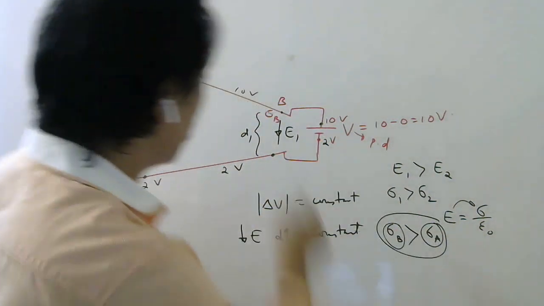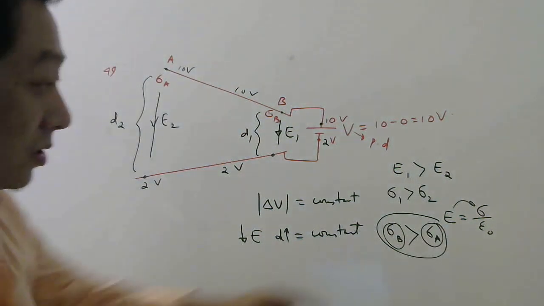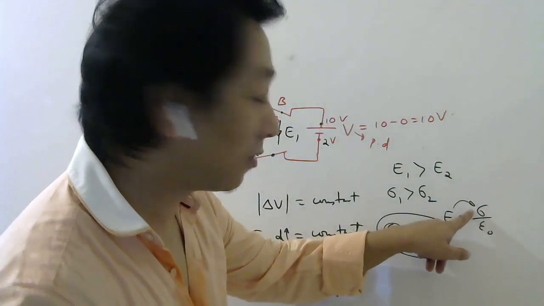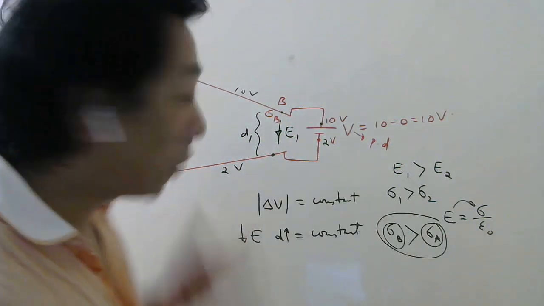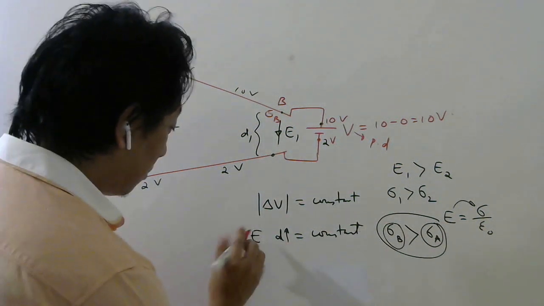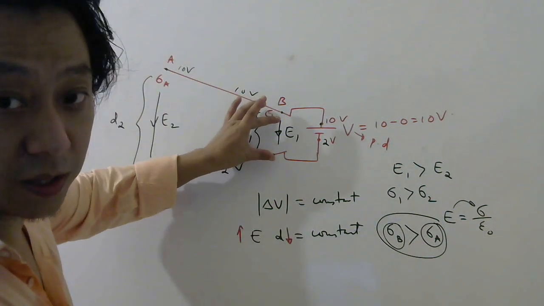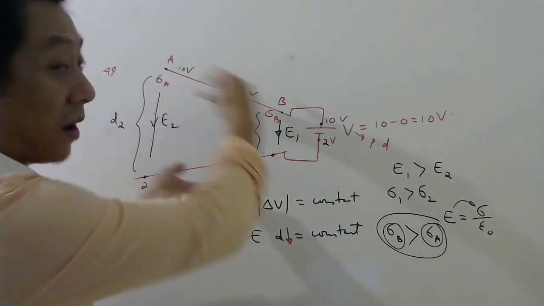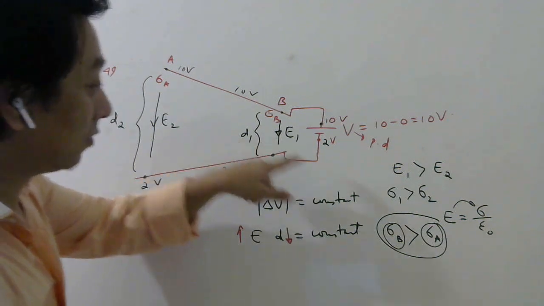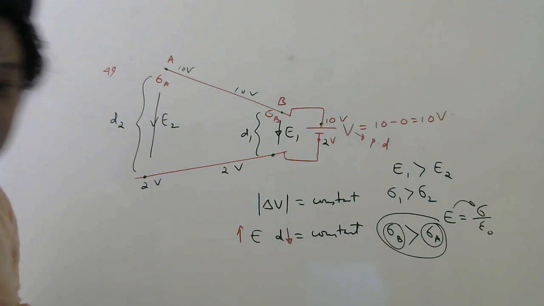But electric field is produced by charges on this plate. And the formula for electric field, if you remember, was sigma by epsilon naught for a conductor. So wherever electric field is more, surface charge density will be more. Where is electric field more? If you want electric field to be more, then distance between the plates should be small. Here distance between the plates is small because it is non-parallel. So here electric field will be more, and if electric field is more, sigma will be more here. So sigma B will be greater than sigma A.